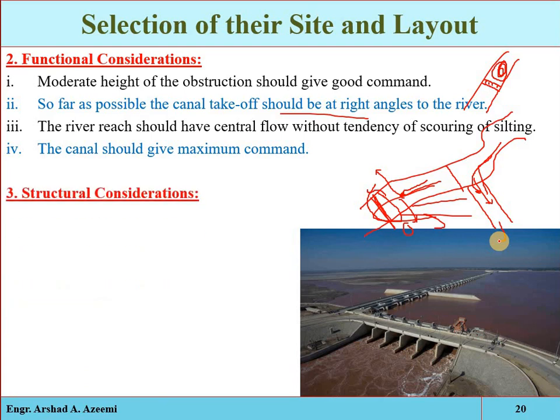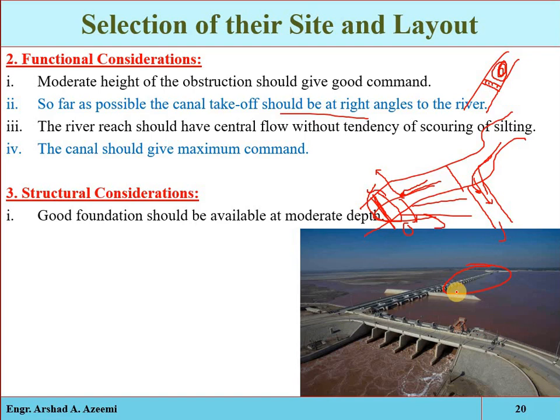Okay. Another consideration is the structural consideration. Good foundation should be available at moderate depth. The area which we are selecting for the construction of headworks, we will have to look into the foundation of that area. We will have to look into the bed condition of the river. Rock type depth should be available so that the foundation of the headworks may be strong and it may not collapse or be damaged from the backwater effect or from the raising of the water at the upstream side.